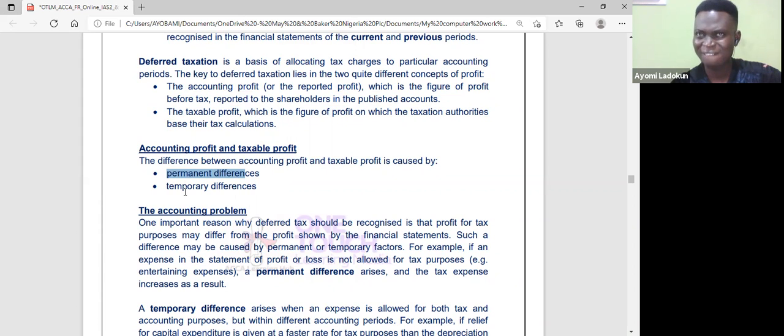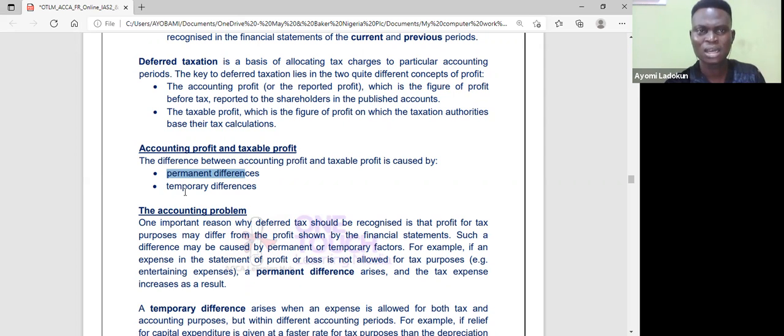What does that mean? Permanent differences: the difference between accounting profit and taxable profit is permanent. Why is it permanent? It's permanent because what is leading to those differences is disallowable. For example, maybe I made donations that are disallowable under the tax law.